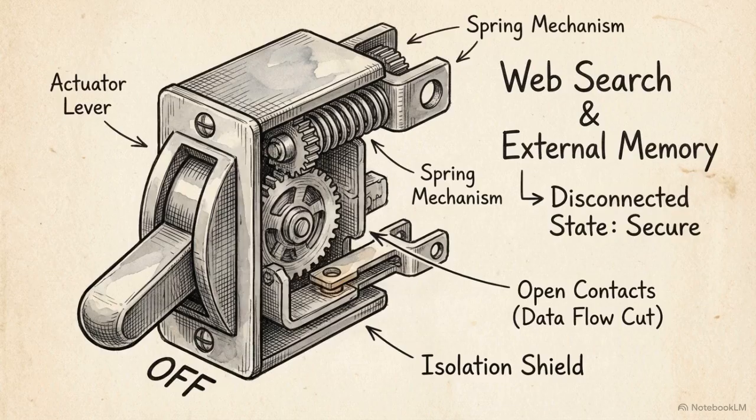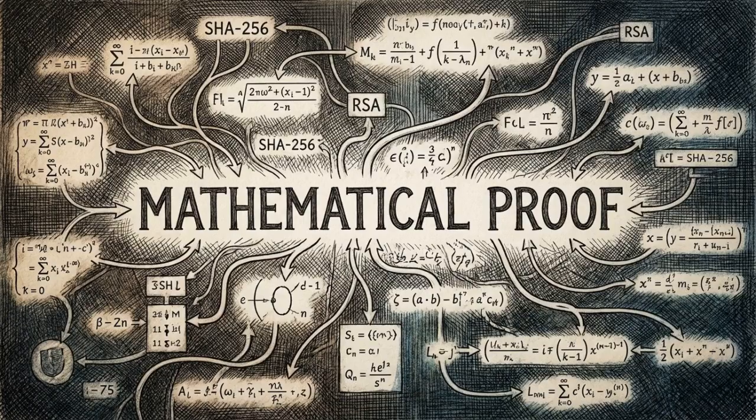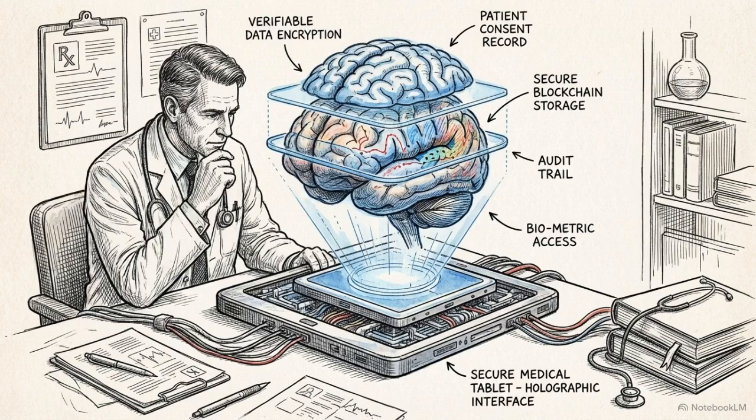This level requires trade-offs. External features like web search must be disabled to prevent data leakage, and the security of the entire system relies on hardware vendors like Intel and NVIDIA correctly implementing the silicon. Level 2 replaces "Trust Our Policy" with "Verify Our Cryptographic Attestation." This allows regulated industries like healthcare and law to utilize cloud AI while maintaining verifiable data protection.